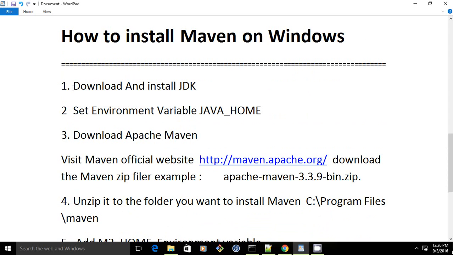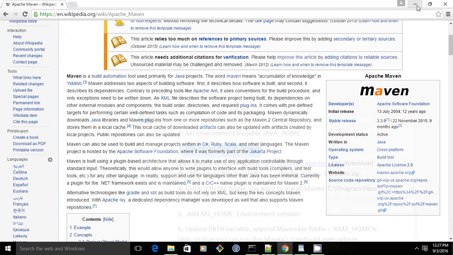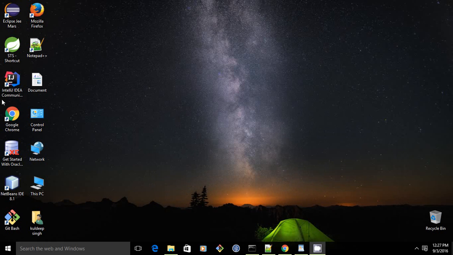First things first, download and install JDK. I have already uploaded one video on how to install JDK, the Java Development Kit, on Windows. Then after, set the environment variable, the Java home variable, which is already described there. Next step is to download Apache Maven. But first let us test that we have set the environment variables.